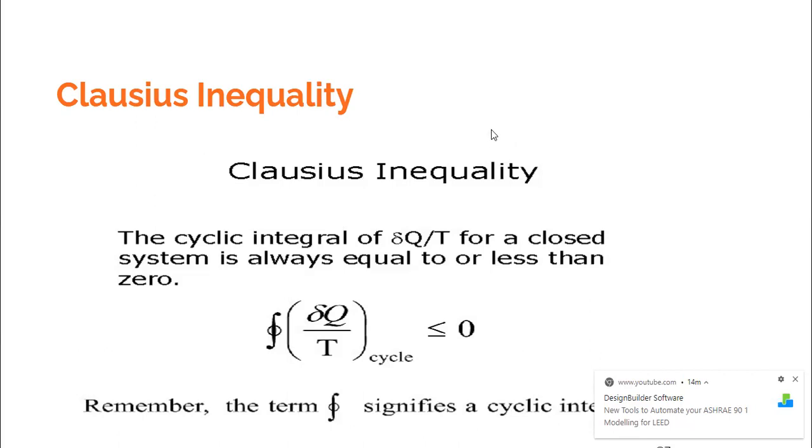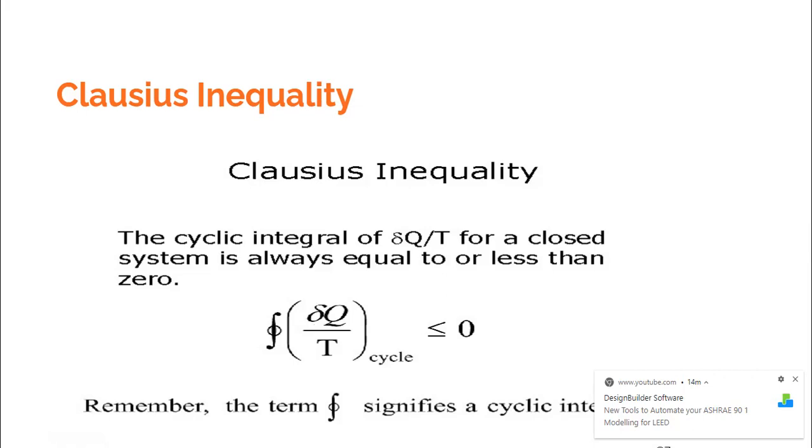Now we are talking about a process and not a cycle. So this has to be clearly understood that we are now going to derive the expression for entropy change when the process is irreversible, and not when the process is reversible. This has to be clearly kept in mind. So let us discuss this.